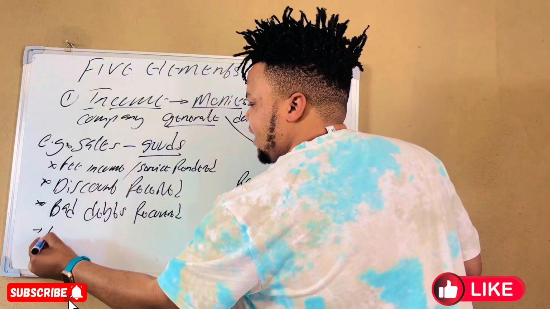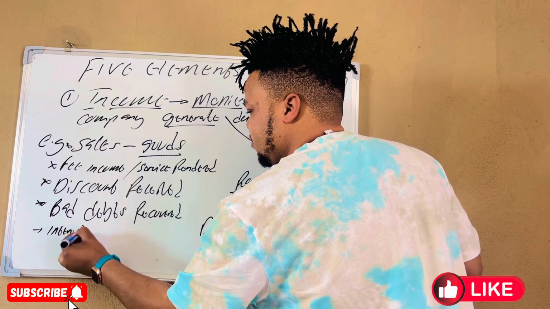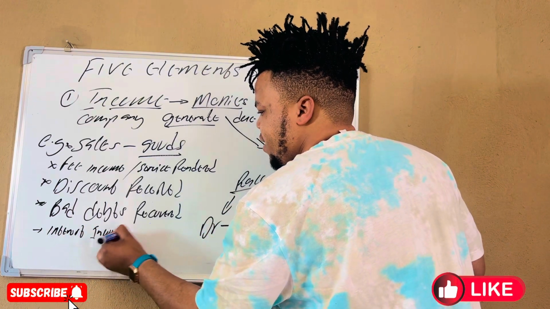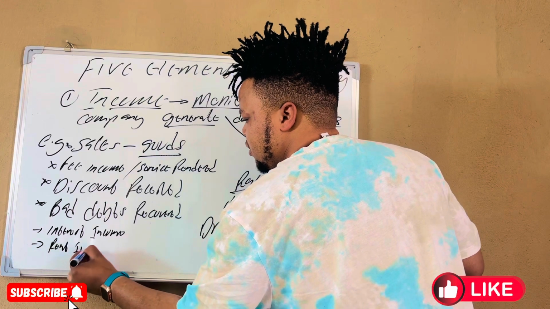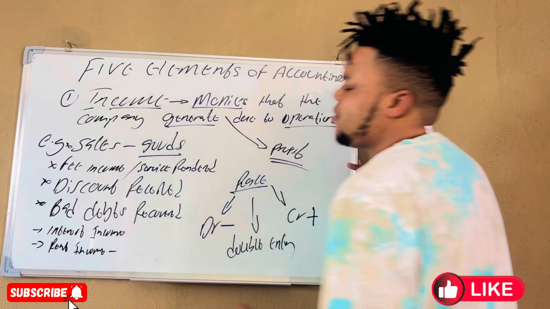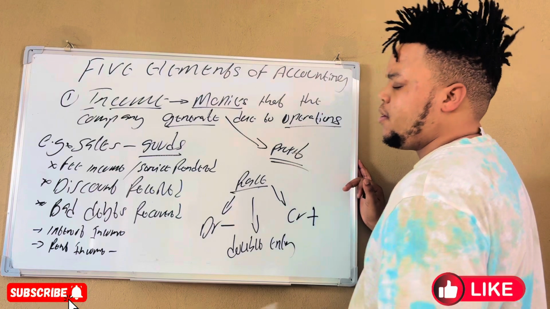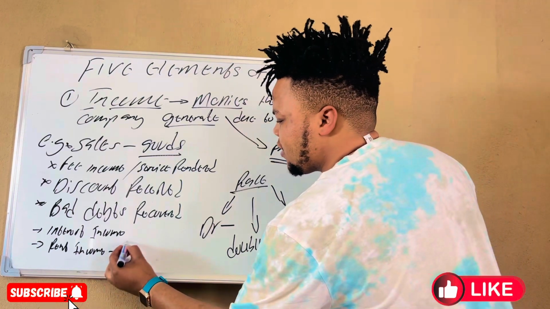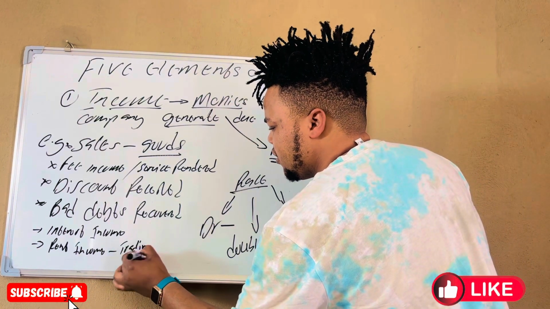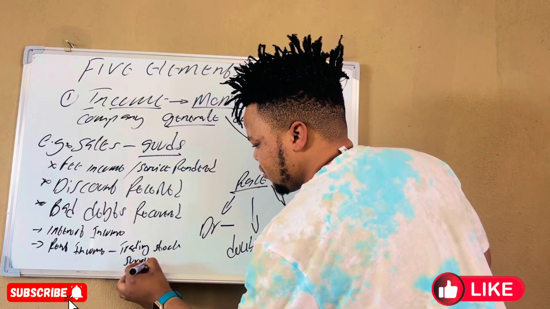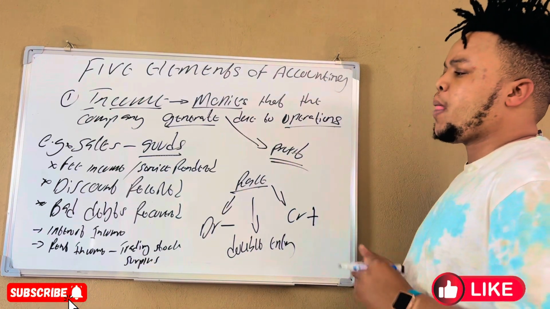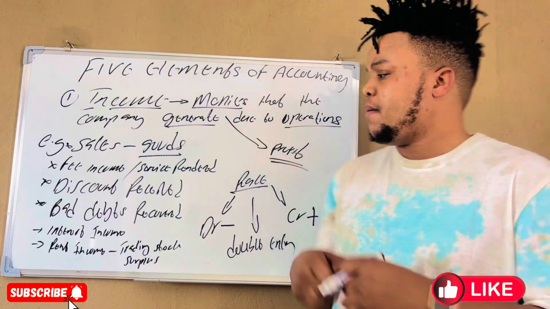We have something like interest income. We have something like rent income. What else do we have? Trading stock surplus. So even the trading stock surplus is an income.